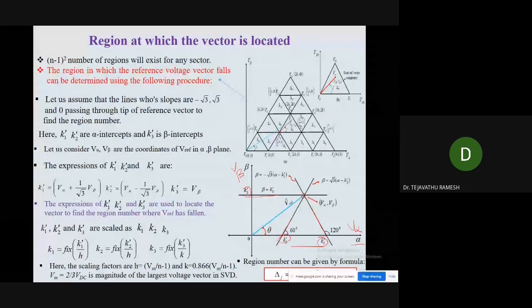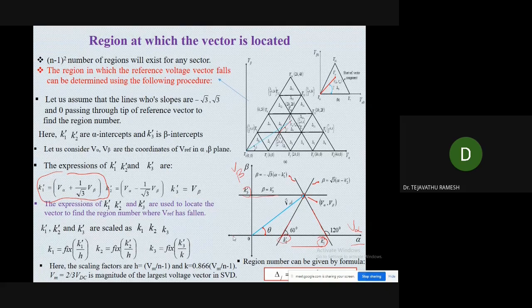So what is the equation for the K1 dash? What is the magnitude? K1 dash is equal to V alpha plus 1 by root 3 V beta. What about the K2 dash? K2 dash is equal to V alpha minus 1 by root 3 V beta. And the K3 dash is equal to, this is the plane of V beta. So K3 dash is equal to V beta.